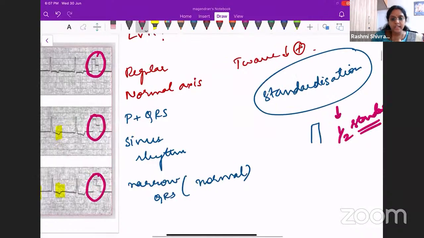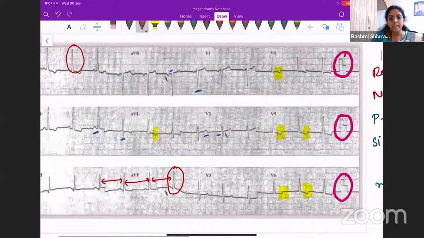If you don't notice this and you just see this ECG and you say the patient is fine, he's not having left ventricular hypertrophy, your hypertension is under control, just you can go home, then the patient will be very lethargic, he won't be taking the medicines properly. But when you find out that there is a left ventricular hypertrophy and you treat the patient properly, there is a chance that the left ventricular hypertrophy can be reversed as well.